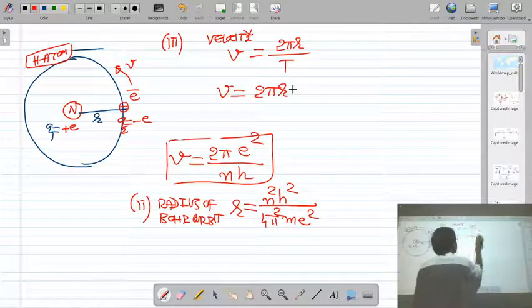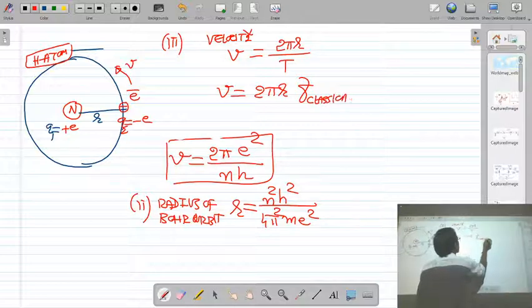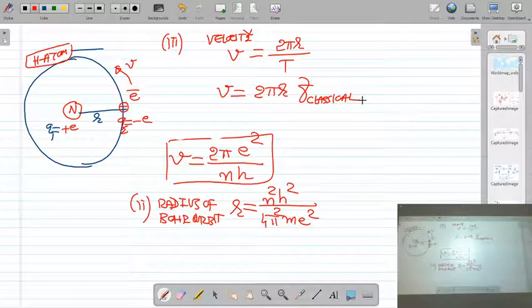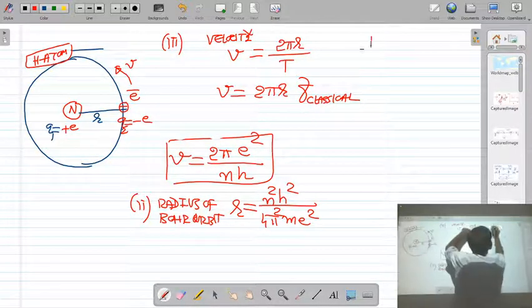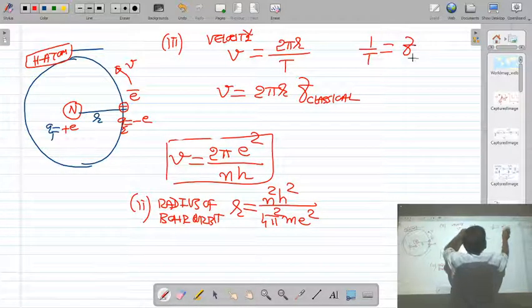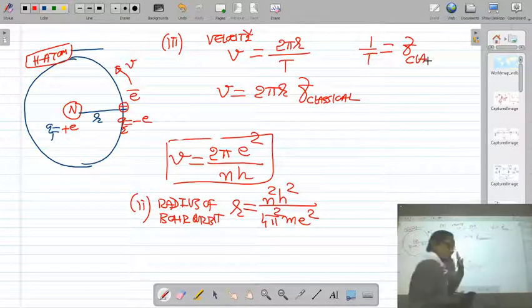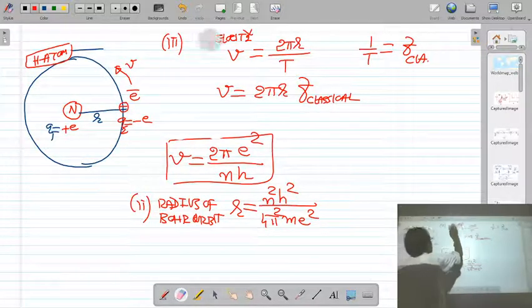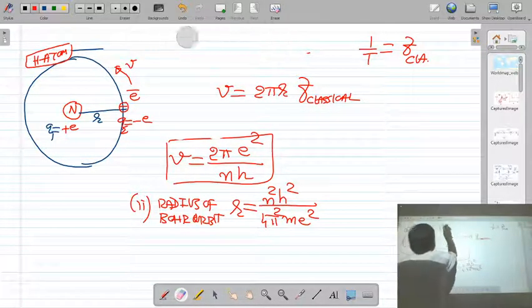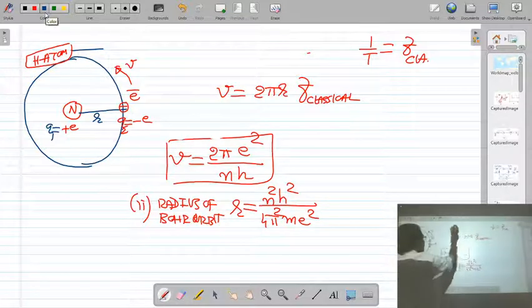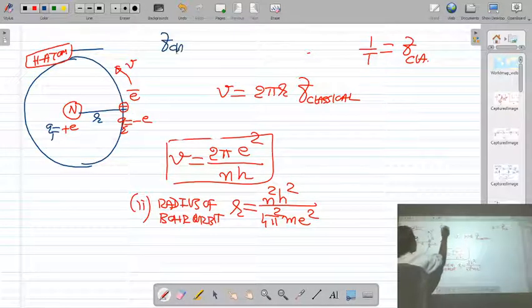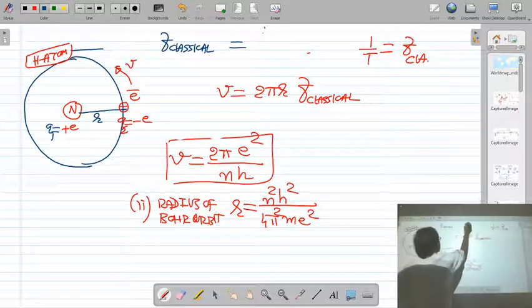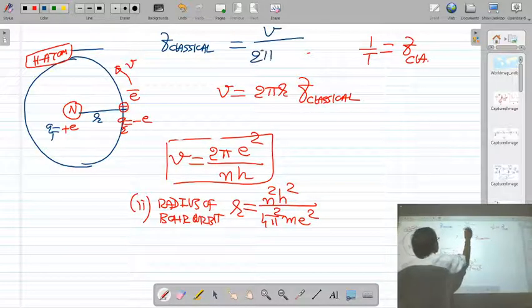Here 1 upon T is called the frequency. This is called the classical frequency of the electron that we want to find out. So from this equation, the classical frequency of the electron is v upon 2 pi r.